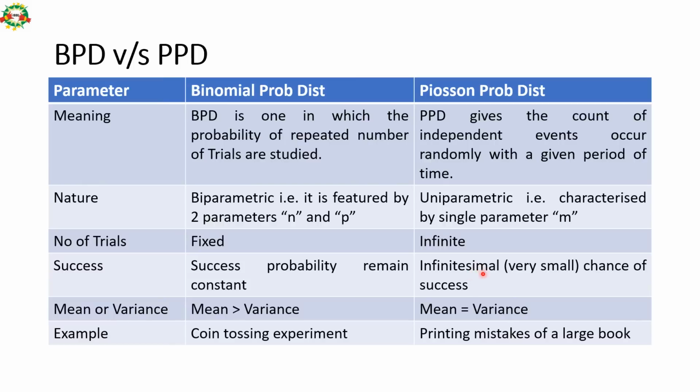However, in case of Poisson, it's a very small, infinitesimal chance of success. If we compare mean and variance, in case of binomial probability distribution, mean is always greater than variance. And in case of Poisson probability distribution, mean is always equal to variance. For example, a coin tossing experiment is an example of BPD, and printing mistakes in a large book is an example of Poisson probability distribution.